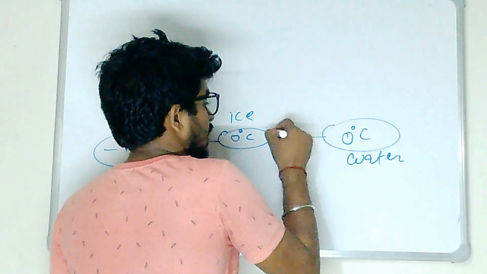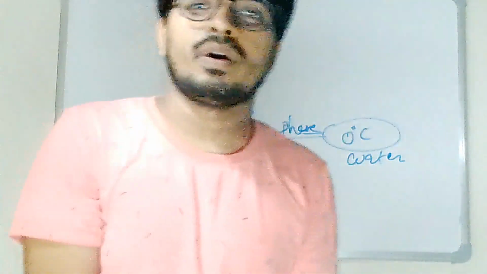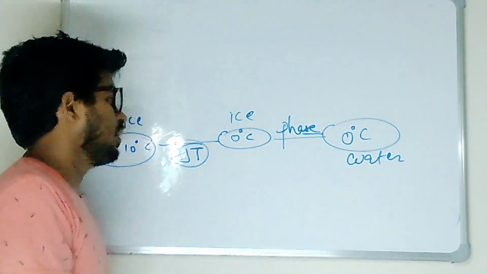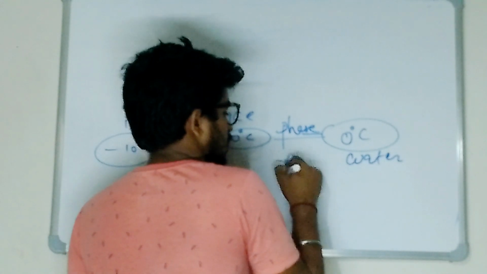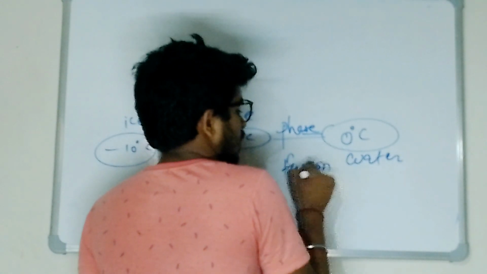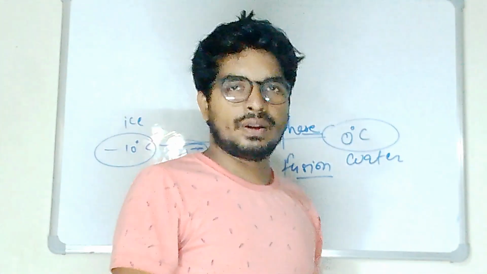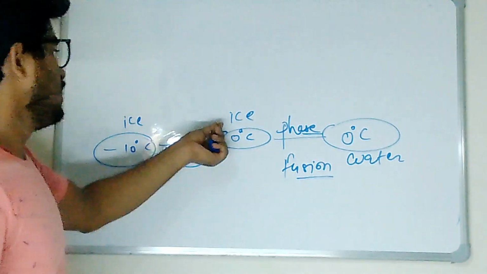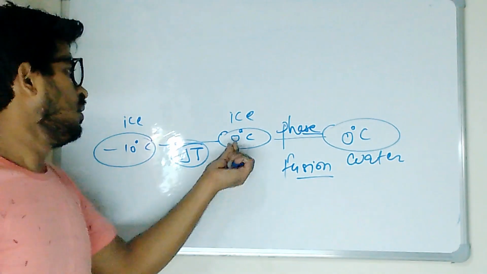So what phase change? Ice is converting into water. This we call fusion. Ice is fusing to water, or melting. So ice is melting to water. You can say this is melting, no issue.